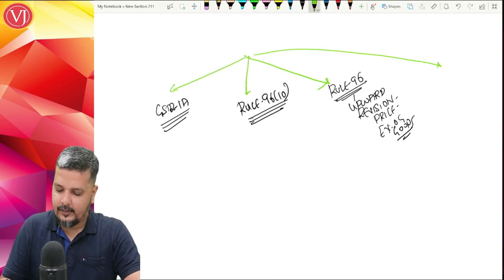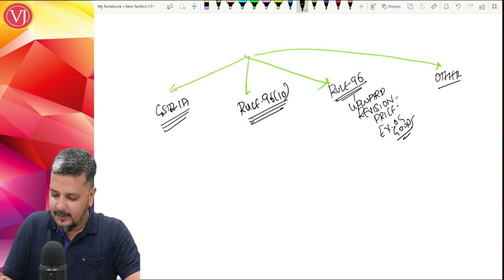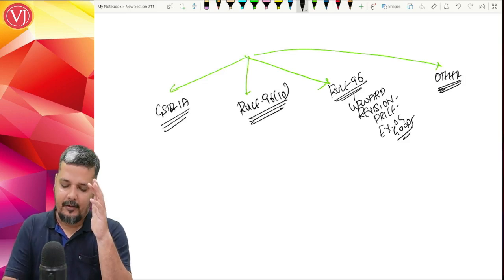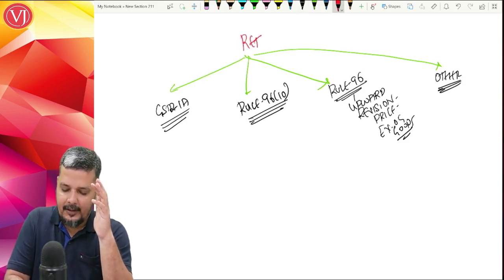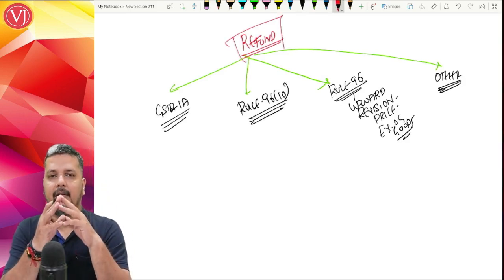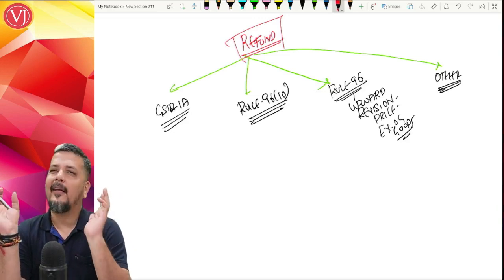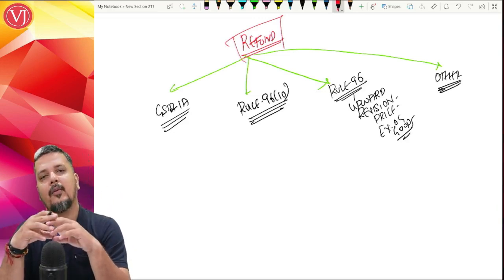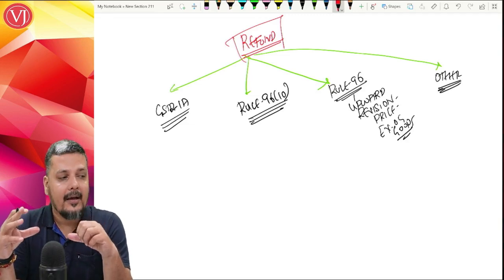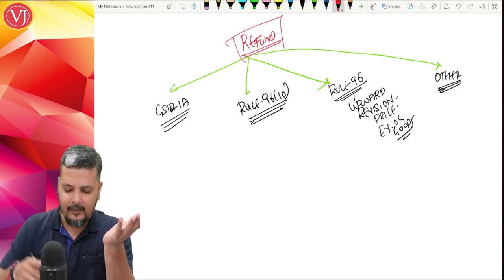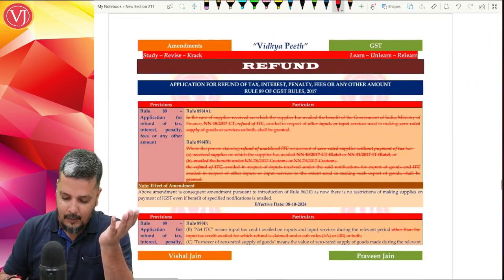And fourth, other amendments. 2 or 3 other amendments are there. So your refund amendments could be easily understood in these 4 parts. 1, the amendments which are because of GSTR 1A, consequential amendment. There is a new concept called GSTR 1A in your return filing process, and wherever GSTR 1 was used, it will be read along with 1A. So those amendments are of no use.